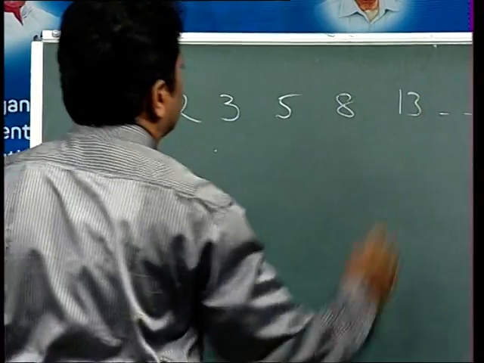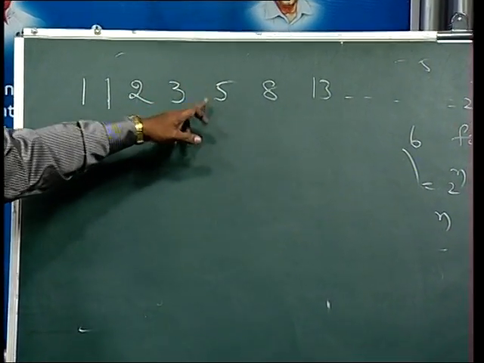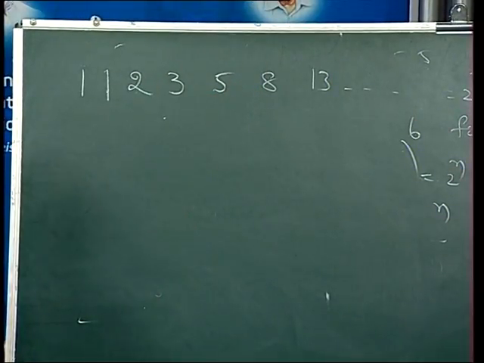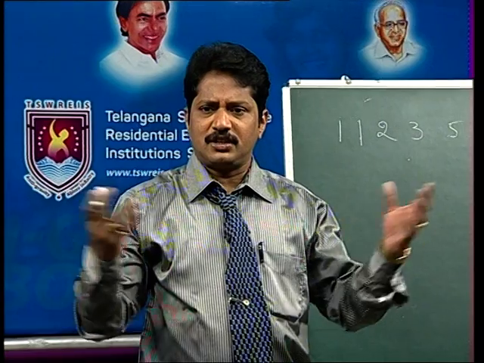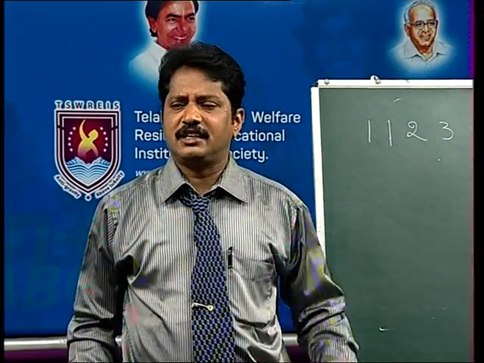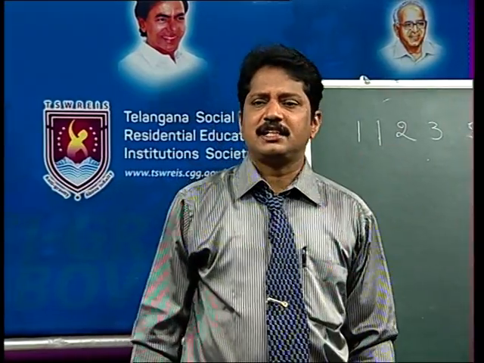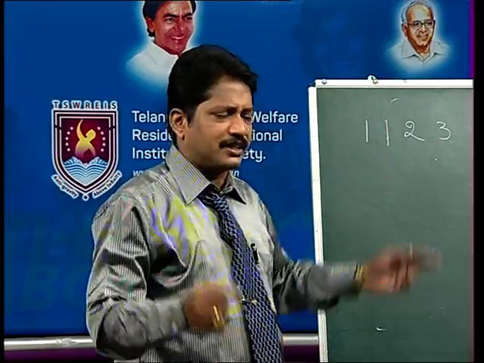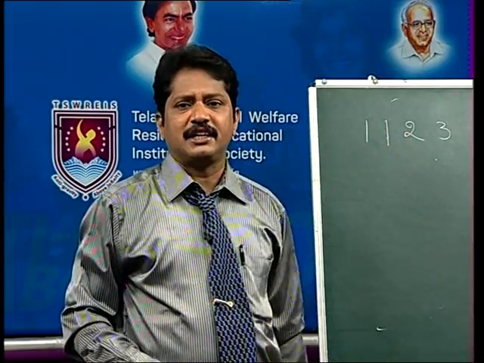The series comes as 1, 1, 2, 3, 5, 8, 13 and so on. This is called Fibonacci, very familiar. In the rabbit system, the rabbits increase in this order only, a great live example of the Fibonacci series. Based on it, the question is just a modification: the product of 2 preceding terms gives the next number.